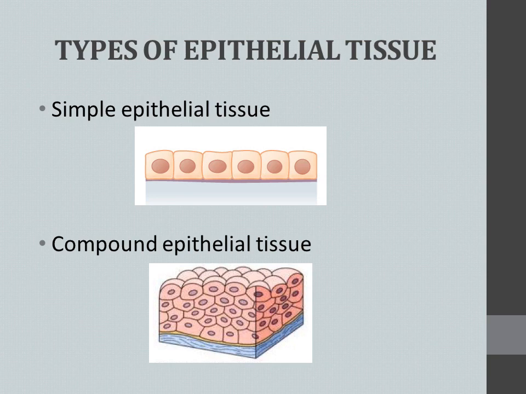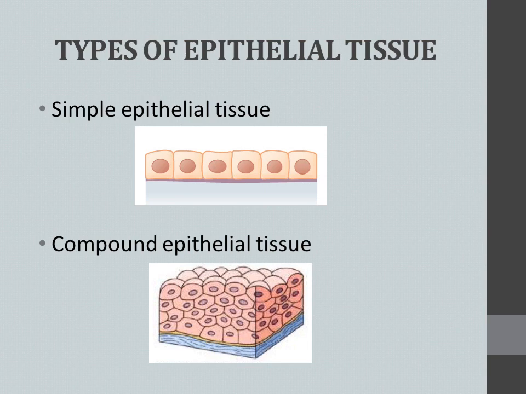So this epithelial tissue also, as per the location or as per the shape, will be classified. Okay, and mainly 2 types. Mainly 2 types. So let us see what are the types of this epithelial tissue again, right? The first one is simple epithelial tissue. Simple epithelial tissue. And the second one is compound epithelial tissue. Okay, look at the first one, simple epithelial tissue.